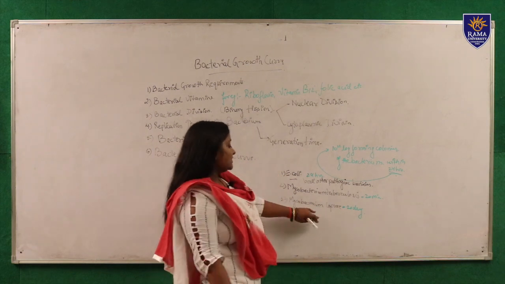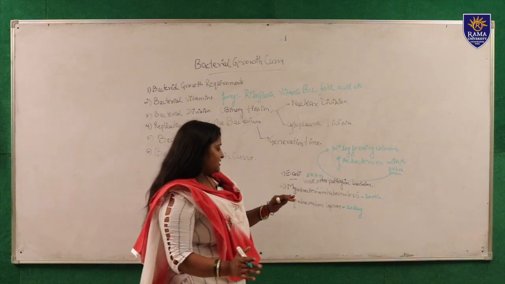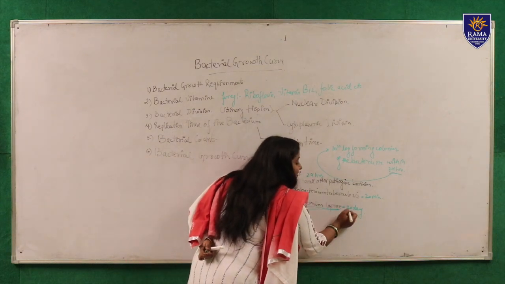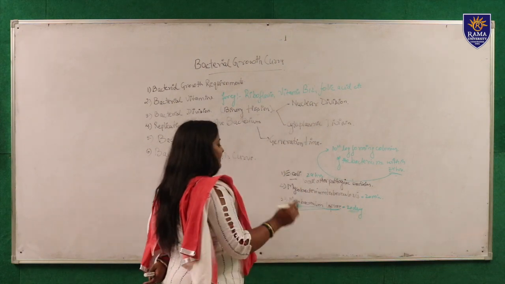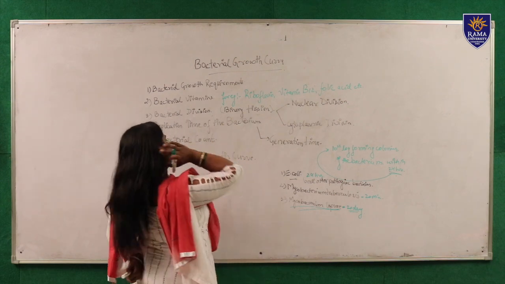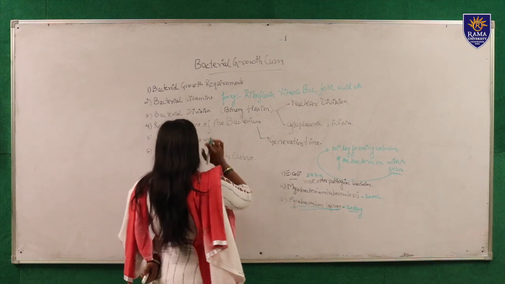Here you can see that Mycobacterium leprae is a very slow growing bacterium. It takes 20 days to replicate itself, and it is also a very fastidious bacterium. Now let's talk about the bacterial count. Now the main topic, bacterial count.